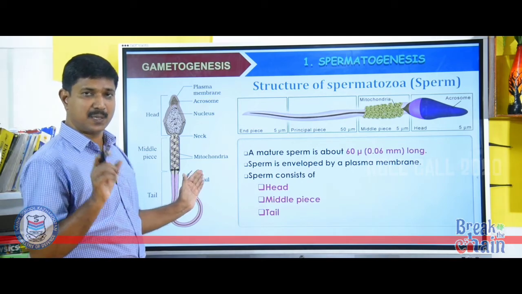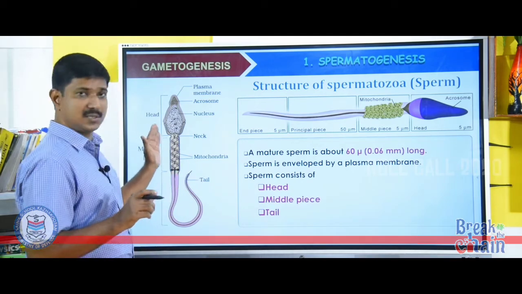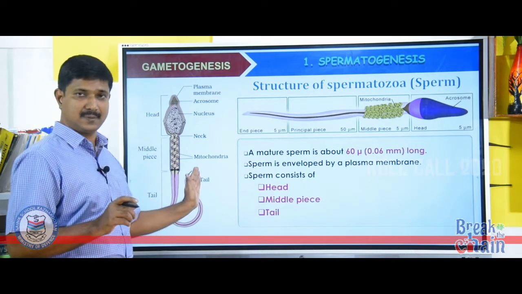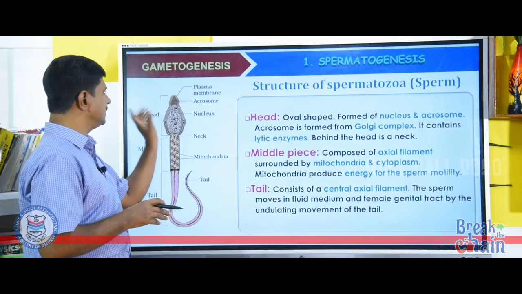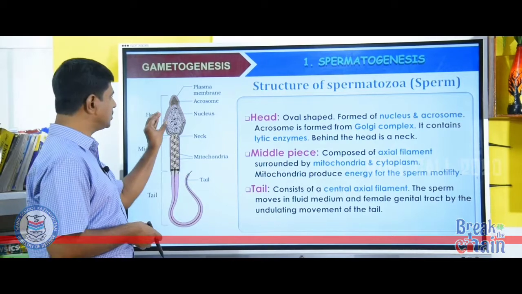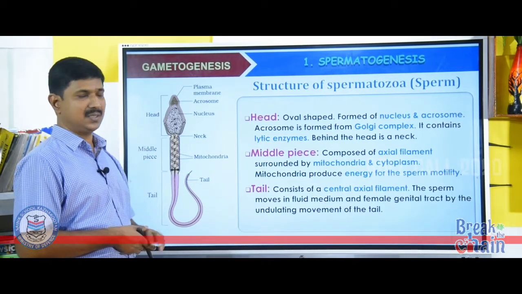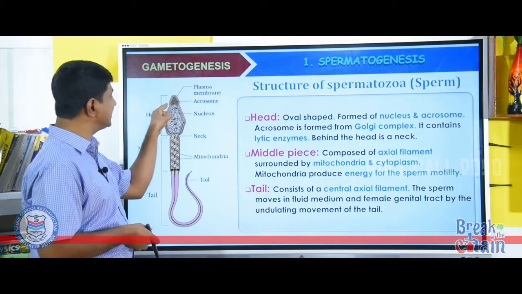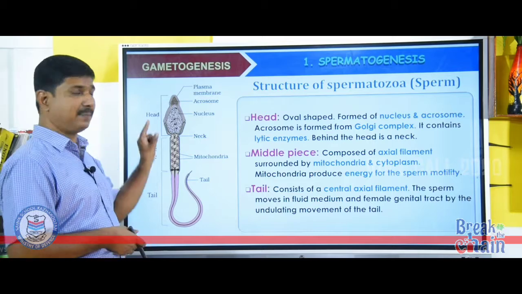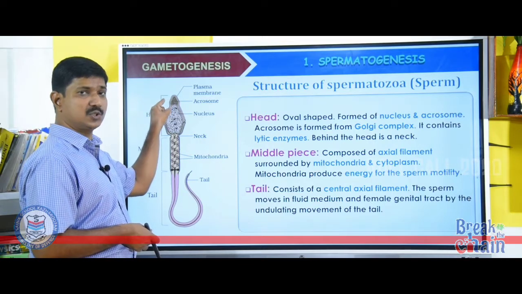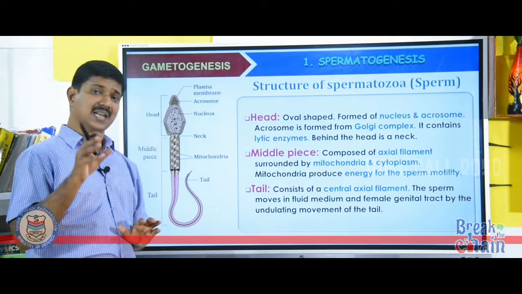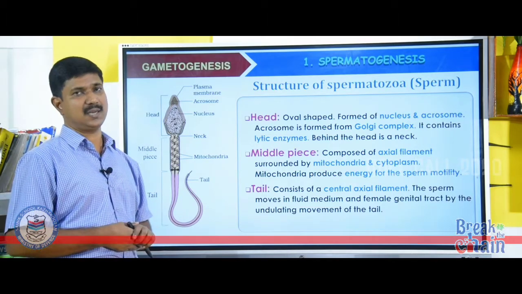A sperm or spermatozoa consists of three regions: head, middle piece and a long tail. Okay, the first one, head. Head is oval shaped. It contains nucleus and cytoplasm. The anterior portion of the head contains a cap-like structure known as acrosome, which is filled with enzymes, and these enzymes help in the process of fertilization.